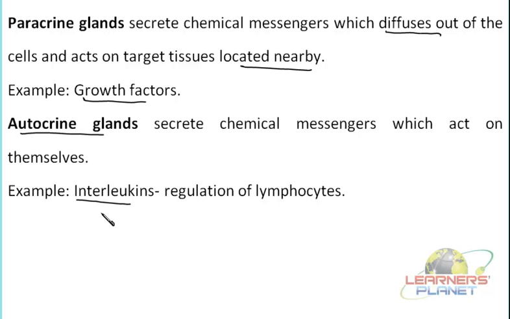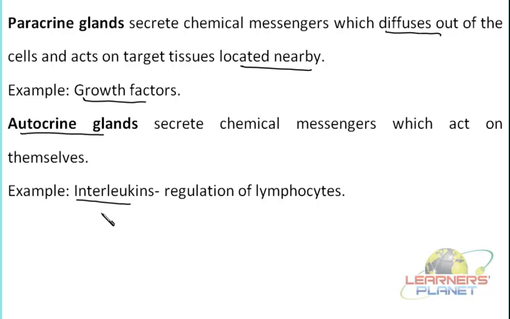Now this interleukin is not a single type, it is of different types. There can be IL-1, IL-2, so many different forms of interleukins have been discovered. These are involved in the proliferation or the regulation of different types of lymphocytes. Besides that, another example, a new term, could be a cytokine.